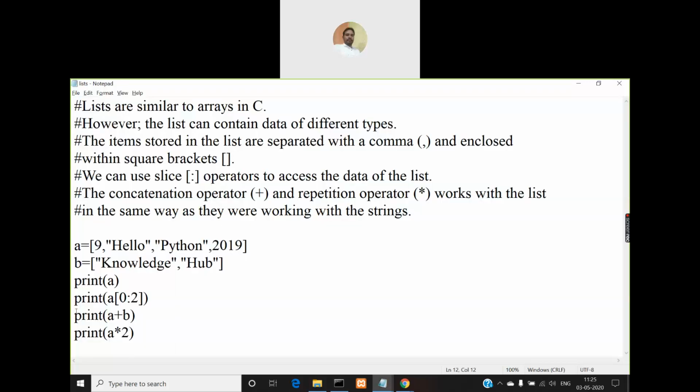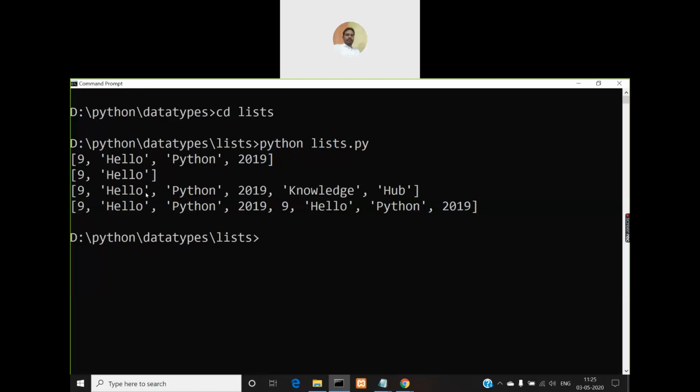Then coming to the next print statement, what you're doing here is adding the two lists. When you add the two lists, they'll be concatenated. What is the first list containing? 9, hello, Python and 2019. And when you add the second list B to that, they'll be merged together into a single list containing a total of how many elements? 6 elements: 9, hello, Python, 2019, and then knowledge, and then hub. So that's the reason you'll be seeing the next print statement printing 9 hello Python 2019 knowledge and hub.